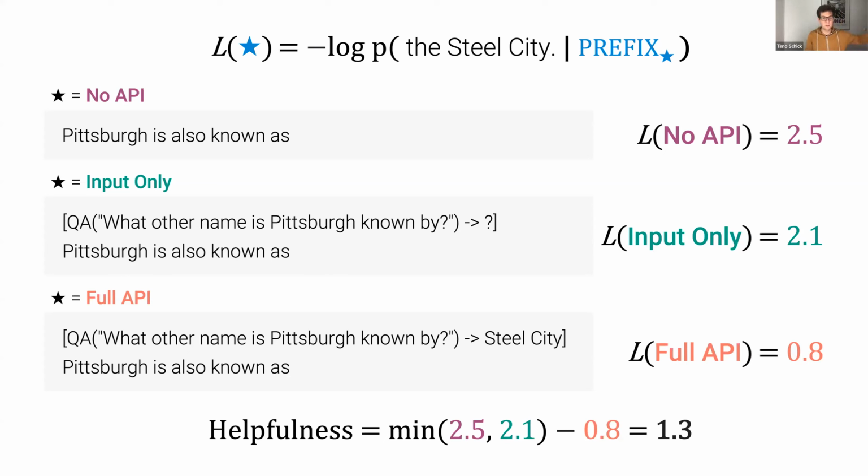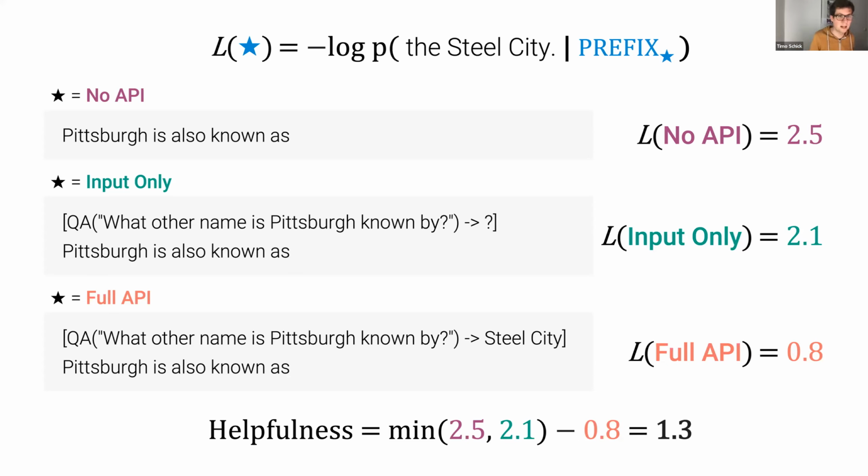This is why at this point we use that kind of trick where we always put the API call at the very beginning. We still incorporate the position where the model has made the API call, because this determines which part of our text we give to the model as a prefix and over which part of the text we compute our loss. All right, let's look at one more example.